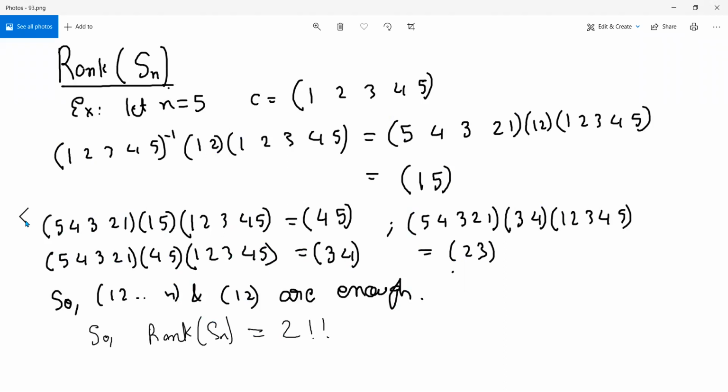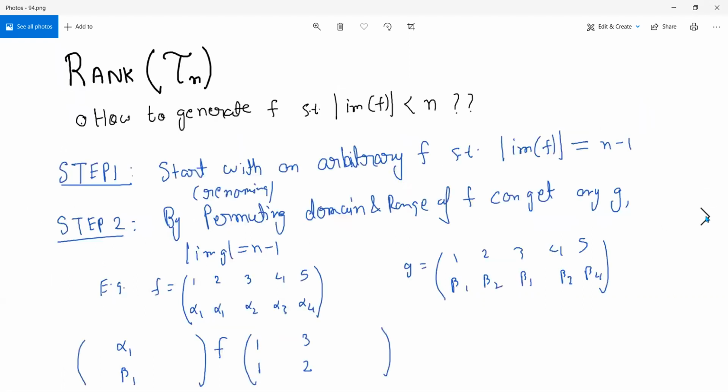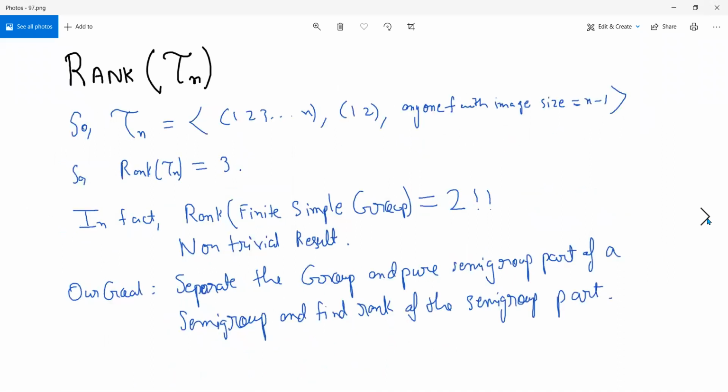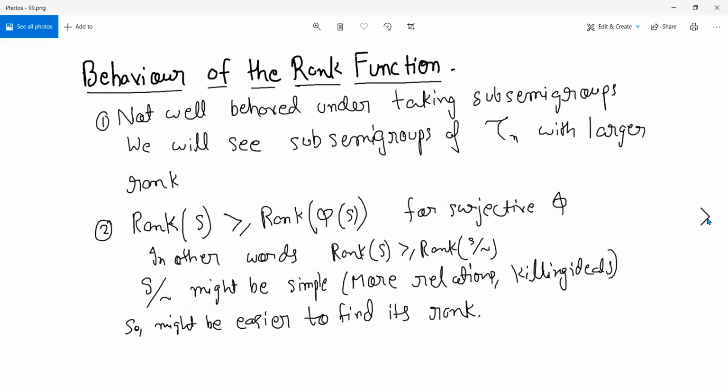special subsemigroups of Tn, we just solved the easier problem of finding the rank of Sn. We saw that its rank was 2, and also we solved the rank of Tn itself, and we found that it was just 3. So now we want to get into more general business, and to that, we'll first explore the rank function itself and how it behaves in general.